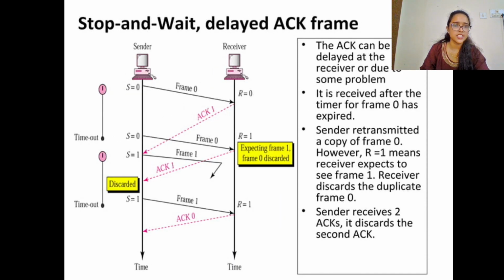This is the third condition, which is delayed acknowledgement. The acknowledgement can be delayed at the receiver due to some problems. It is received after the timer for frame 0 has expired. So the sender retransmits a copy of frame 0. However, the receiver expects to see frame 1. So the receiver discards the duplicate frame 0 and the sender receives the second acknowledgement. It discards the second ACK.